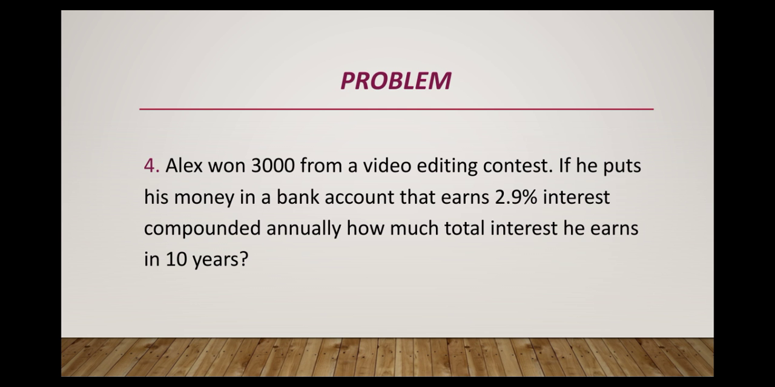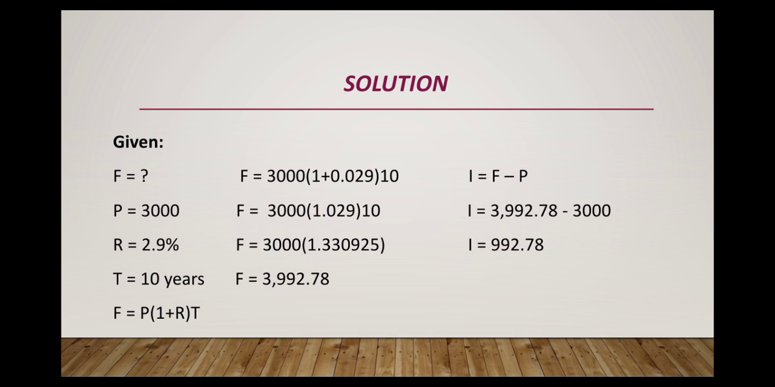Problem number 4. Alex won 3,000 from a video editing contest. If he puts his money in a bank account that earns 2.9% interest compounded annually, how much total interest does he earn in 10 years? Solution: given F equals missing, P equals 3,000, R equals 2.9%, T equals 10 years, F equals P times (1 plus R) to the power T is the formula.